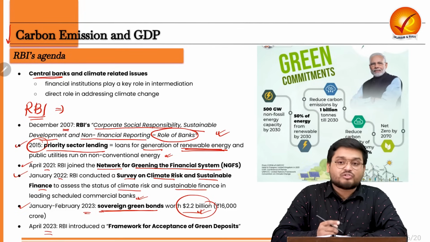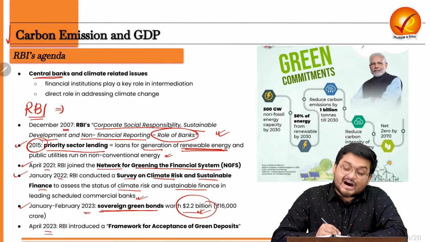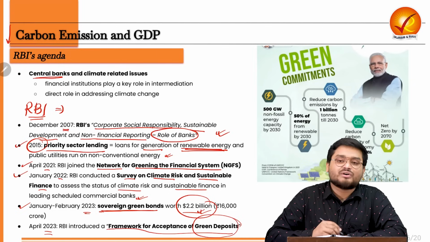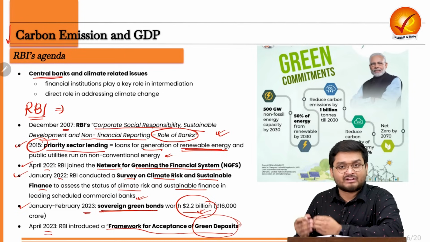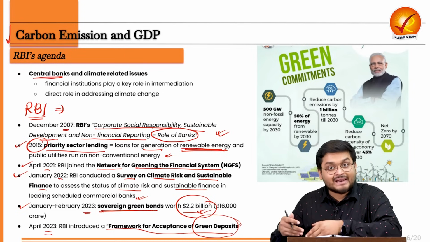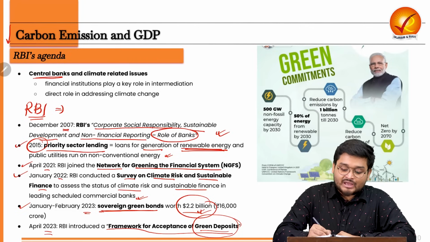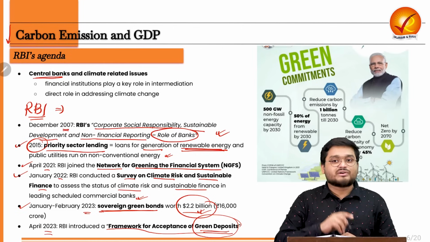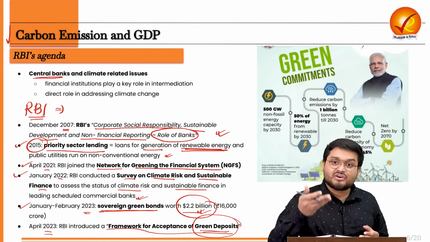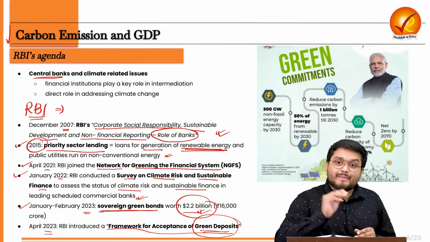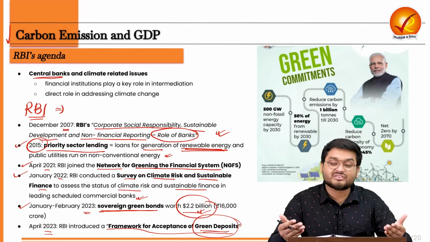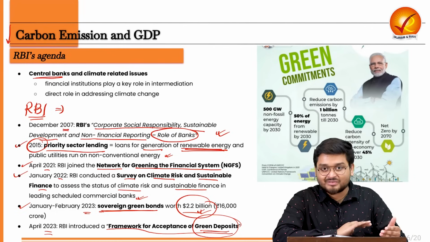And finally, also in April 2023, RBI introduced a framework for acceptance of green deposits. Now we have to understand that when we deposit money in our bank, the bank will not be keeping it with the bank itself, right? It will be lending it out to businesses. Now, under green deposits, the bank customers, or say the people like us, will be very glad to know that if we deposit in green deposits in any bank, the bank will be using our deposits to fund, or say give loans to, only businesses that invest in green projects.